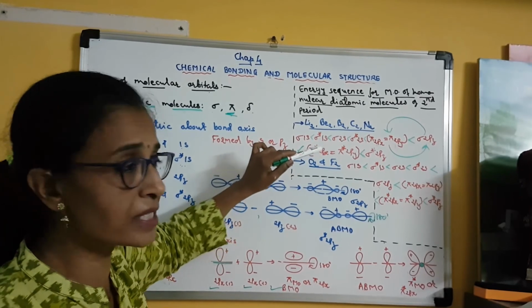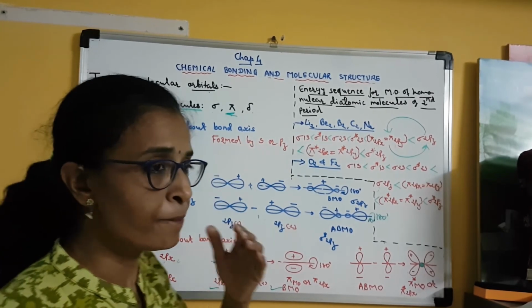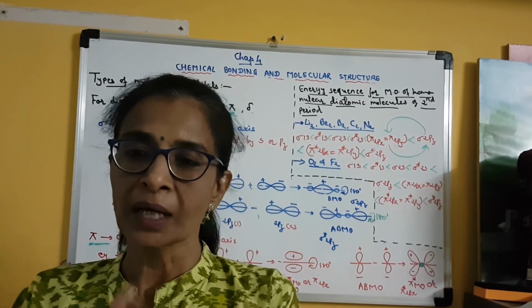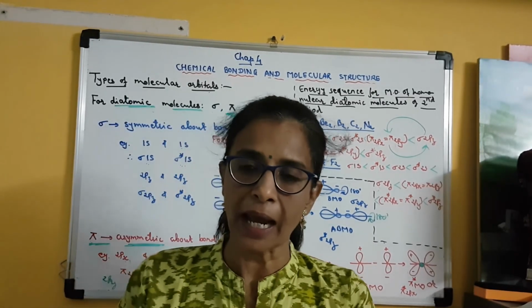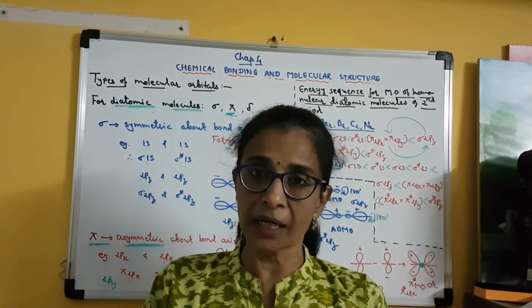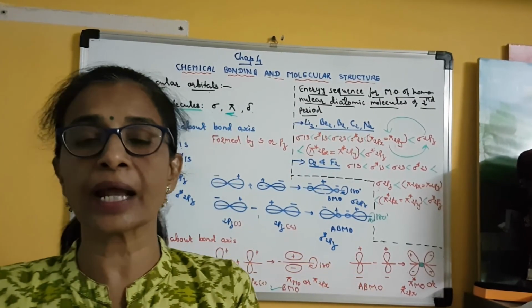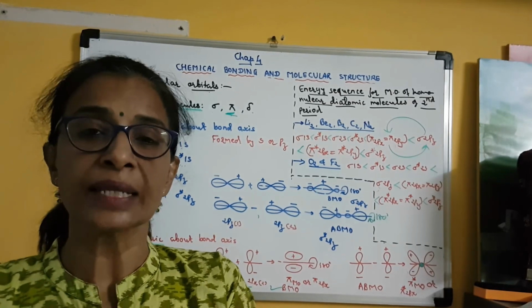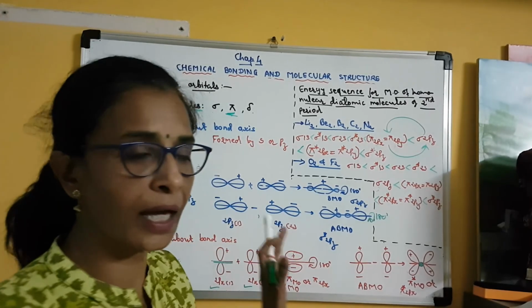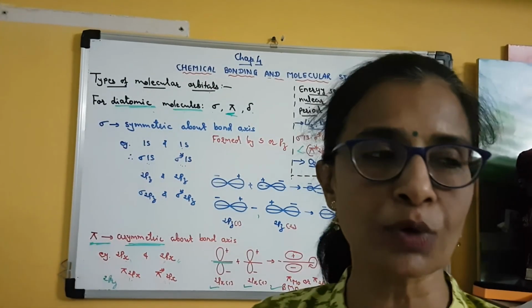It is generally asked in 2 marks: write the molecular electron configuration of so and so molecule, calculate its bond order, and predict its magnetic property. Clear? How to calculate bond order and how to decide magnetic property, we will take in the next session. Clear? I hope this much is clear to everyone.